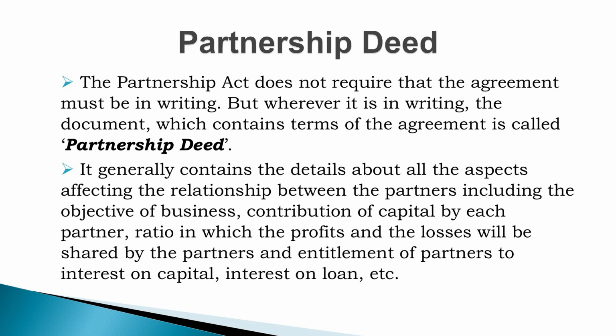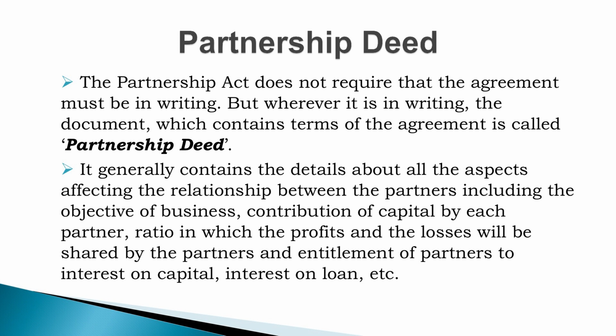So, partnership deed is nothing but a document which contains the rules, regulations and conditions of agreement of doing a partnership business.